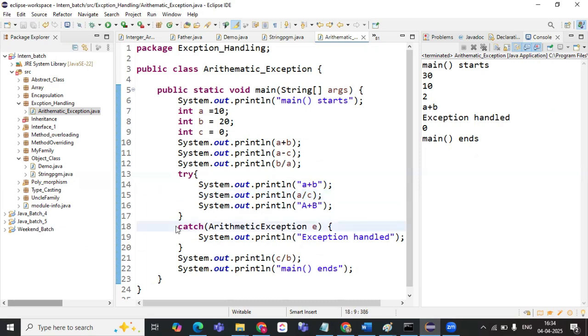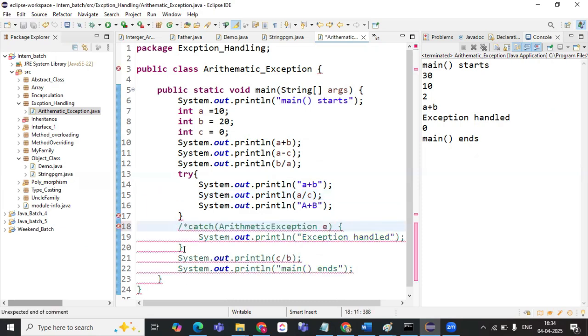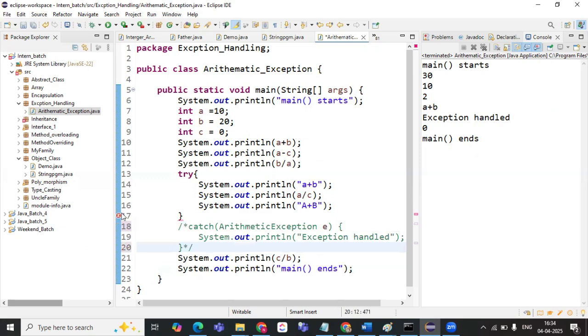So I'll just comment this line, see what happens. See, it is throwing an error, right? Syntax error. Insert finally or insert the catch block. So as of now, you just remember the try catch. What is this finally and all? You will understand it later. But as of now, the only thing we need is to have the try catch block together.